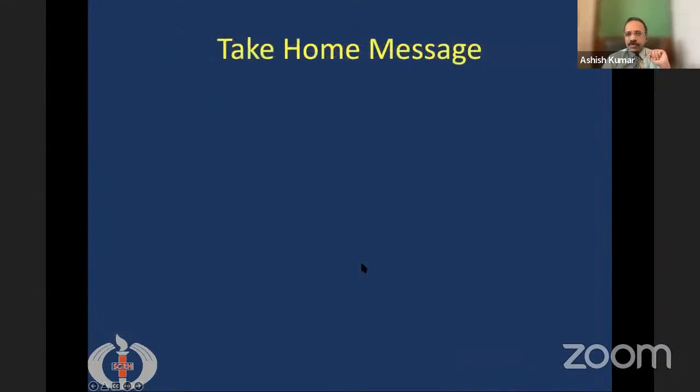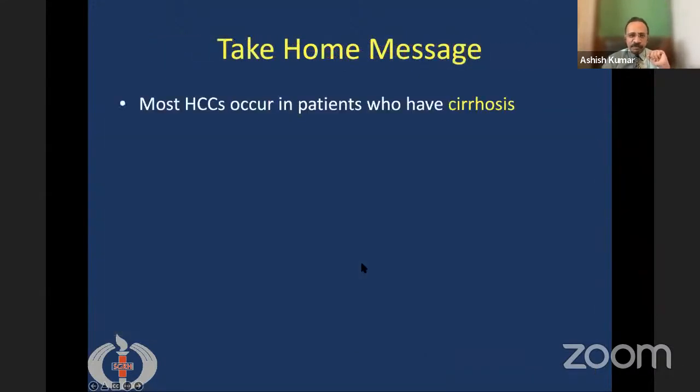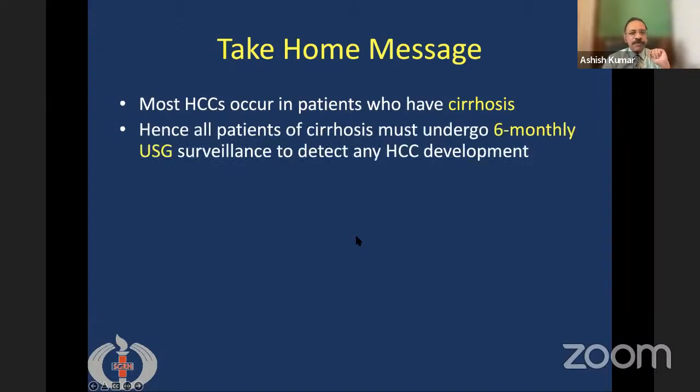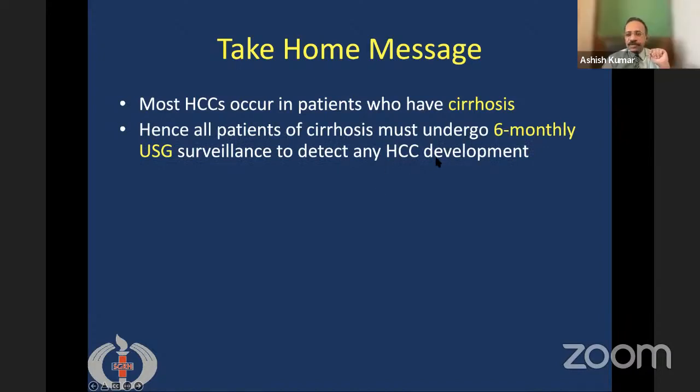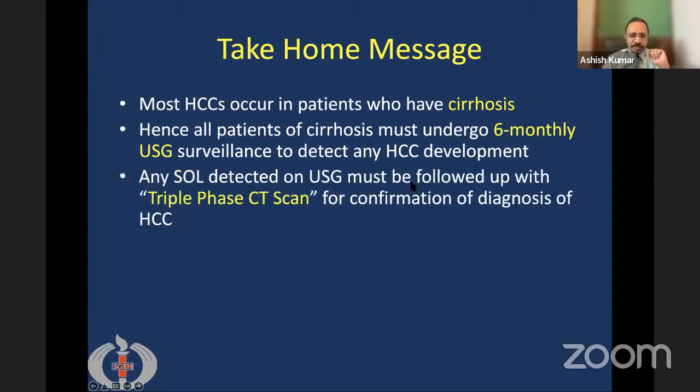So the take-home message for today's talk is that most HCCs occur in patients who already have cirrhosis. Hence, all patients with cirrhosis must undergo a 6-monthly ultrasound surveillance to detect any HCC development. This would help in early detection of liver cancer, so that a curative treatment is possible.